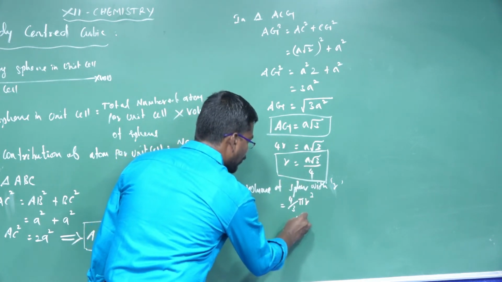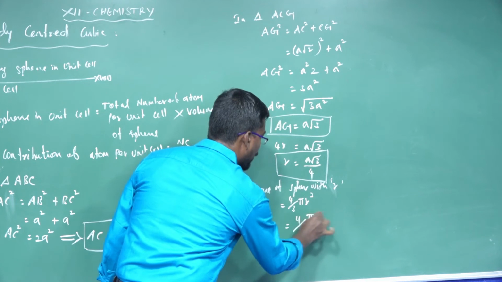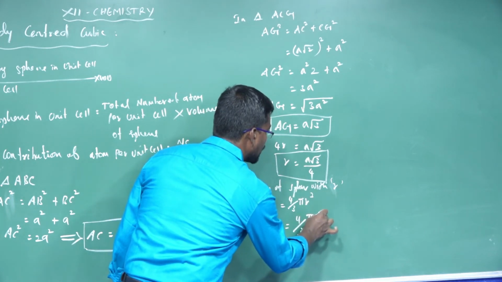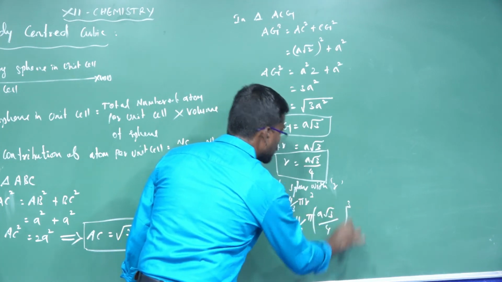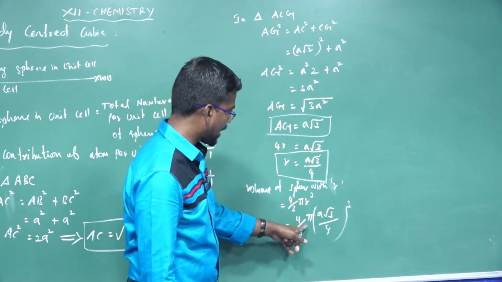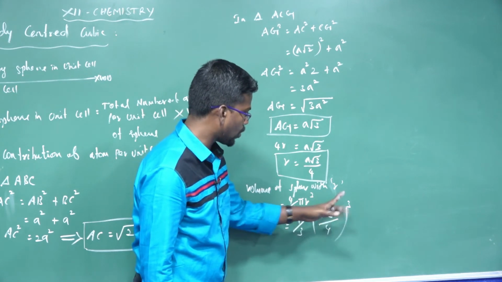So it is 4 divided by 3 pi, into a root 3 divided by 4, whole cubed.